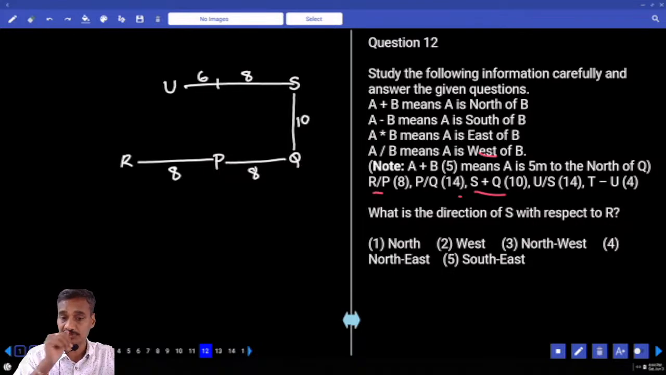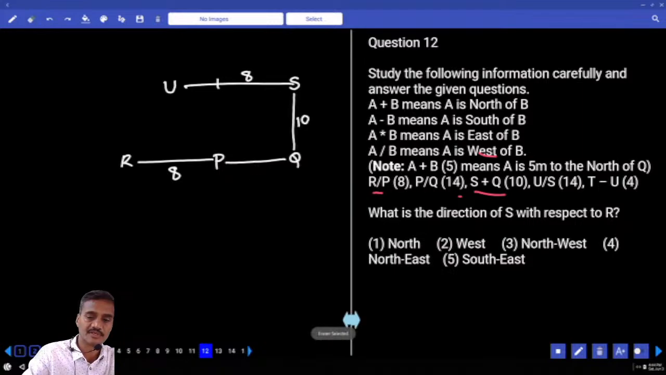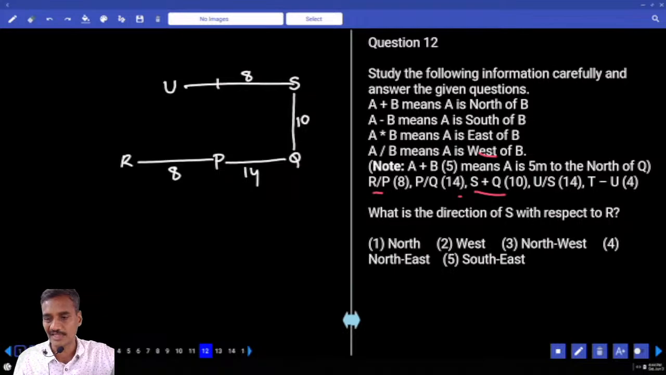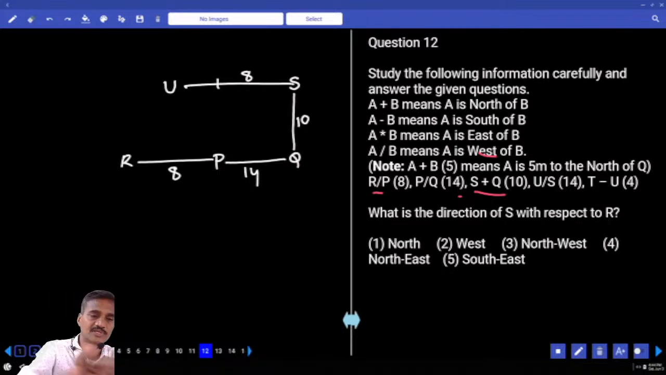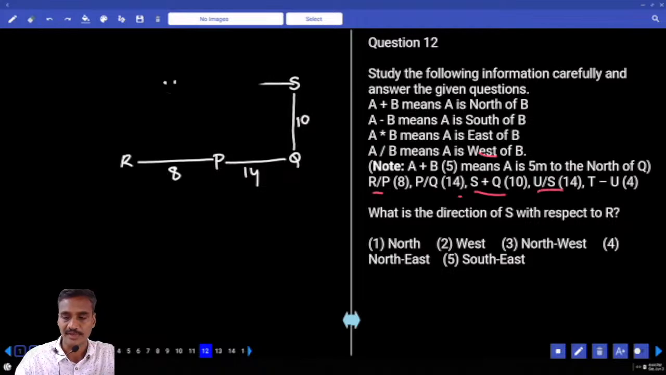Now P and Q, the distance is how much? 14 meters. Then S and Q: S is 10 meters to the north of Q. And U is 14 meters to the west of S.